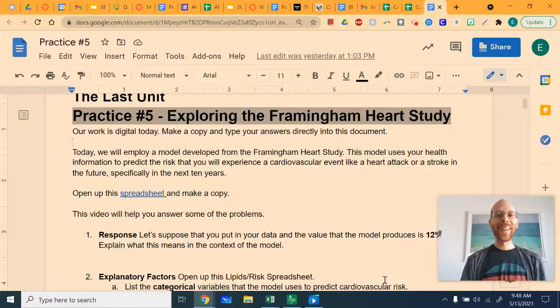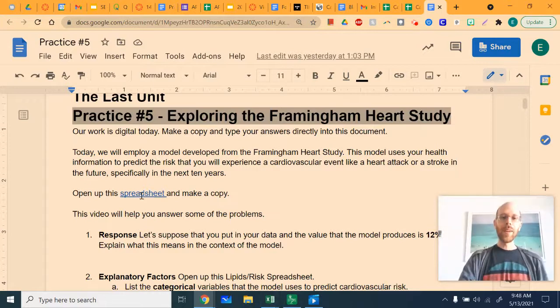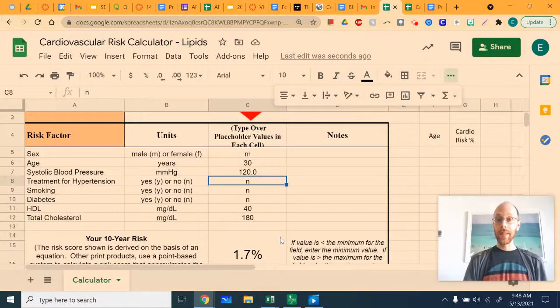Klein here. I am going to help you get started on exploring the Framingham Heart Study. Step number one is for you to make a copy of this spreadsheet right here. When you do so, you're going to get something that looks like this.